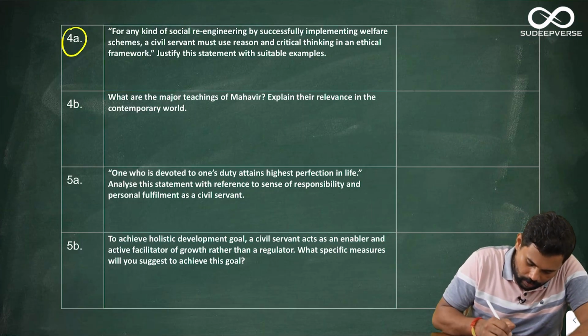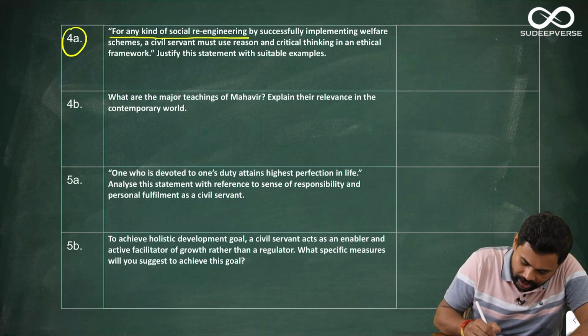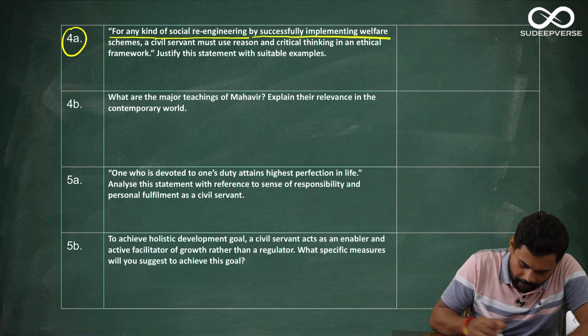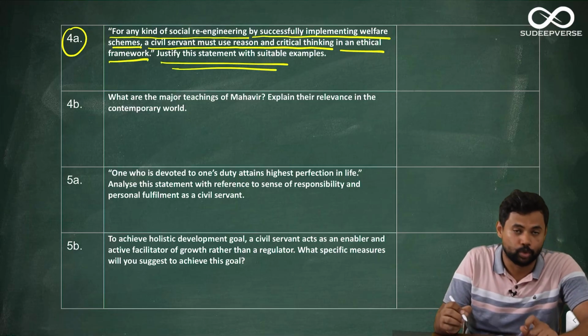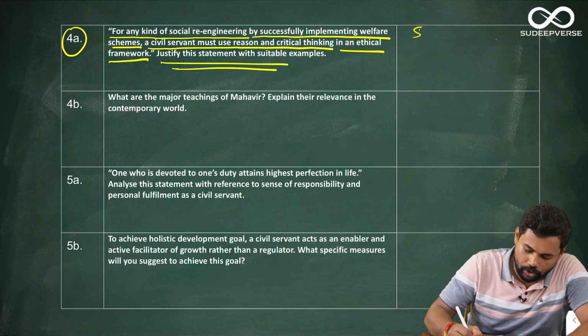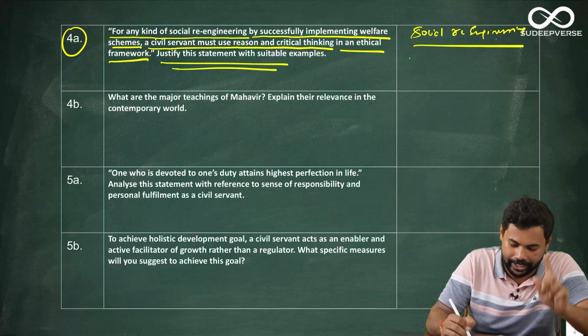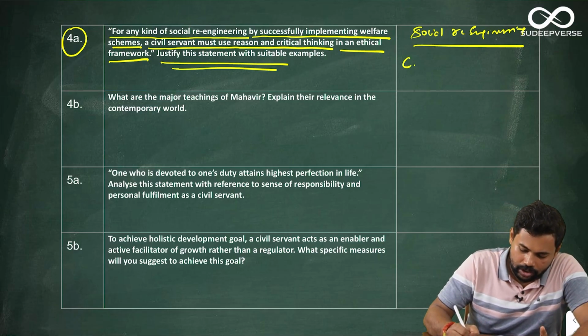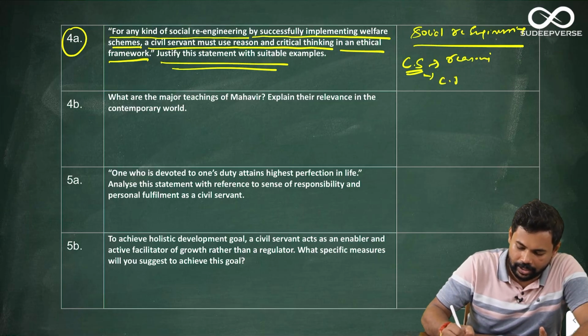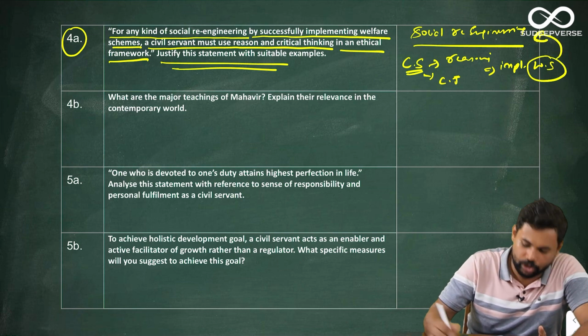4A is for any kind of social re-engineering by successfully implementing welfare schemes, a civil servant must use reason and critical thinking in an ethical framework. Justify this statement with suitable examples. So basically here you have to talk about what is social re-engineering. Since it's a technical word, you have to show the clarity in that. And then you have to tell how civil servants must use reasoning and critical thinking in order to implement the welfare schemes for social re-engineering.